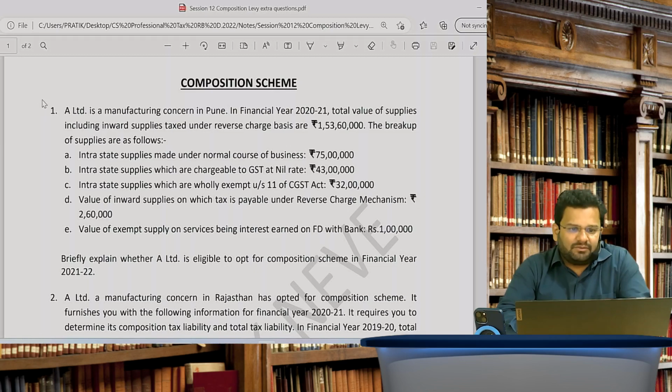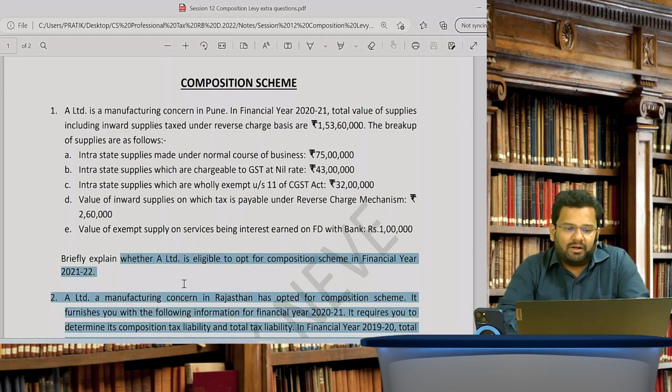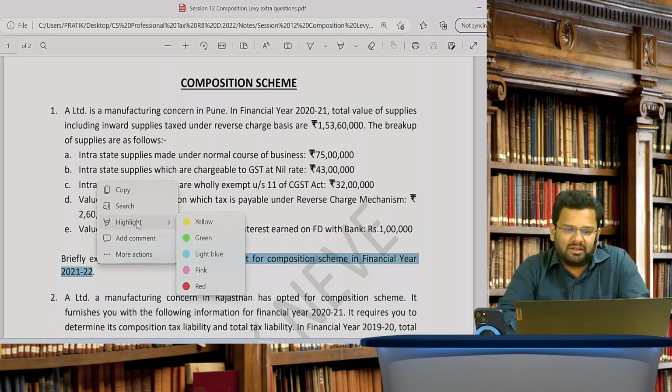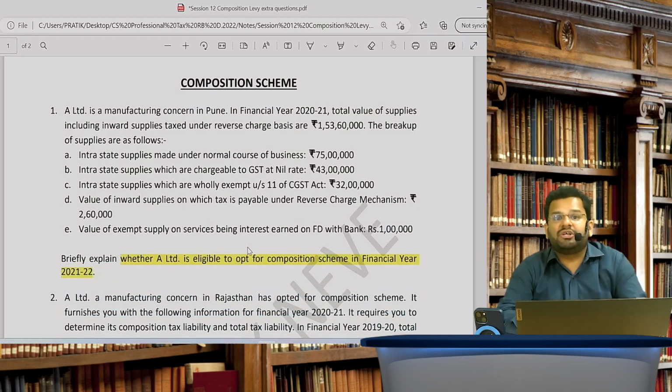Right now in this first question they are asking whether A Limited is eligible to opt for composition scheme in FY 21-22. So tell me, to decide this eligibility, you should check turnover of which year? You should check turnover of the preceding financial year.